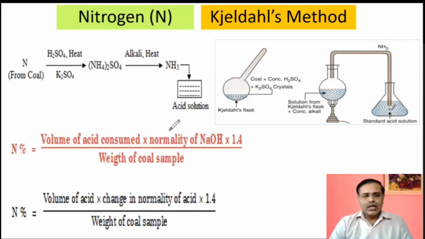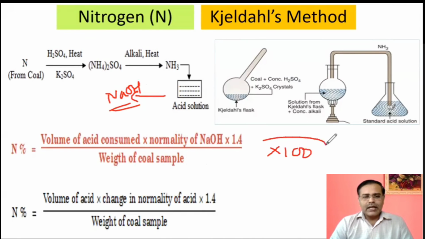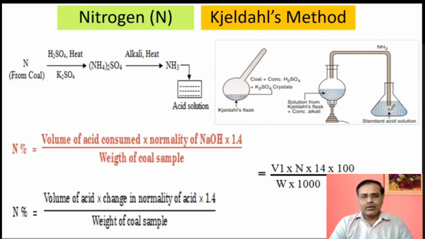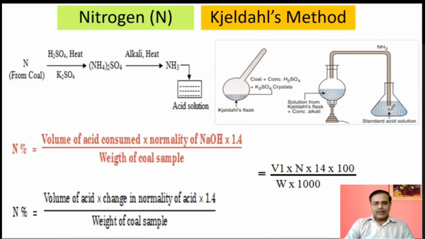Volume of acid consumed multiplied by normality of NaOH, where NaOH is used for back titration, okay, the titration with NaOH, multiplied by 1.4 divided by weight of coal sample. Remember, don't multiply it with 100 because this is the derived formula. Derivation is not for your syllabus and directly the formula is required. So by doing all the calculations or these derivations, the formula is this only and no multiplication is required.